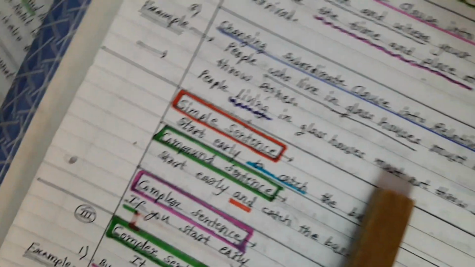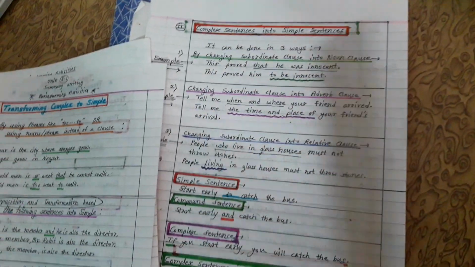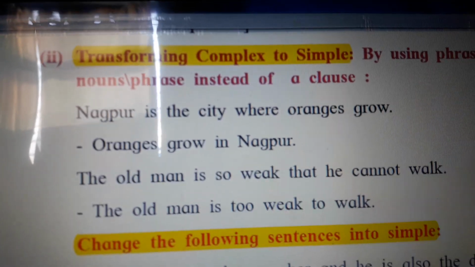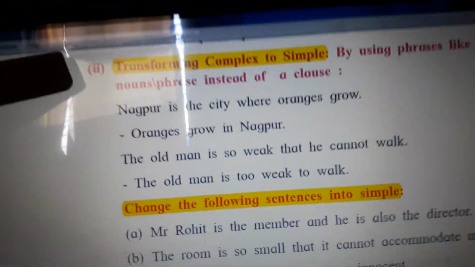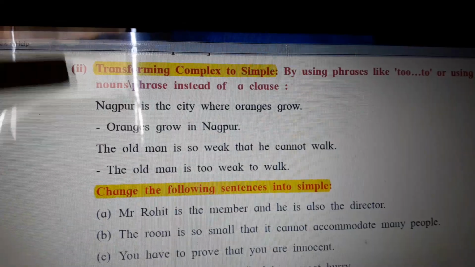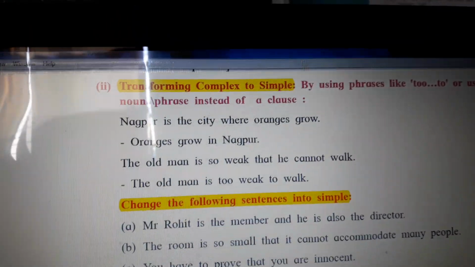And we are seeing this in particular because we have to see our textbook page number 140, where the transformation of complex sentences into simple sentences is introduced a little bit.